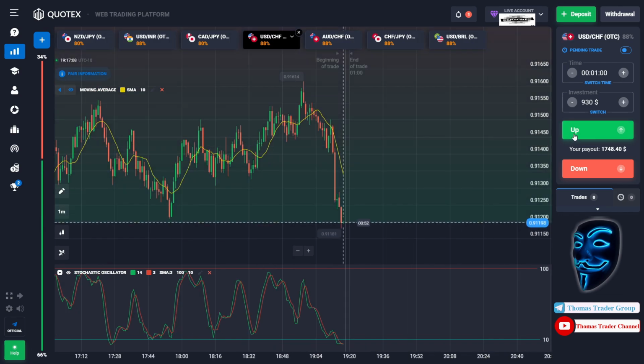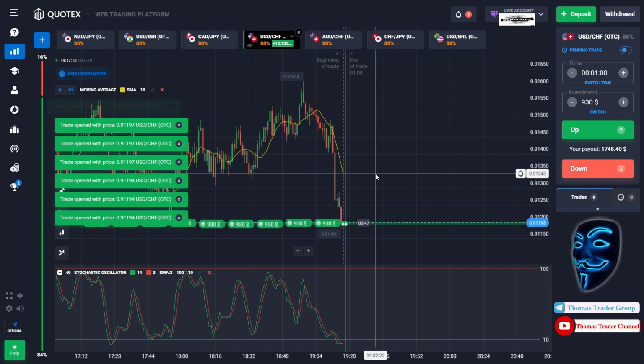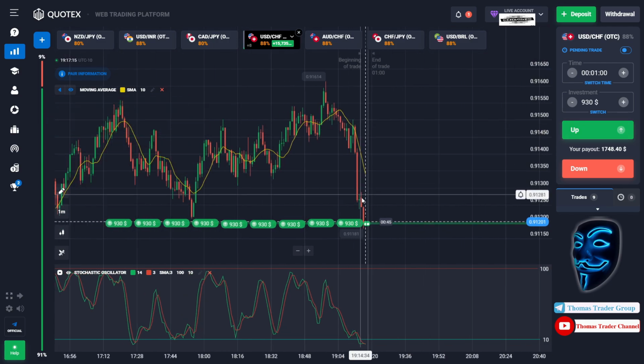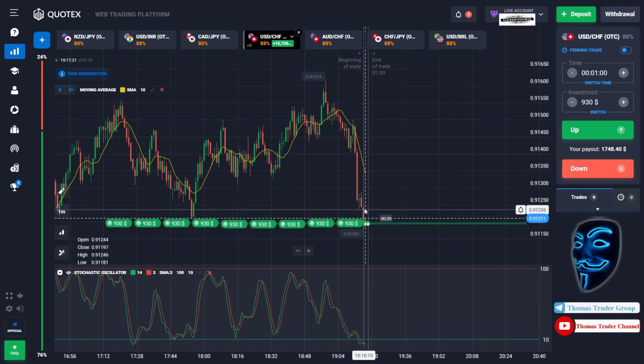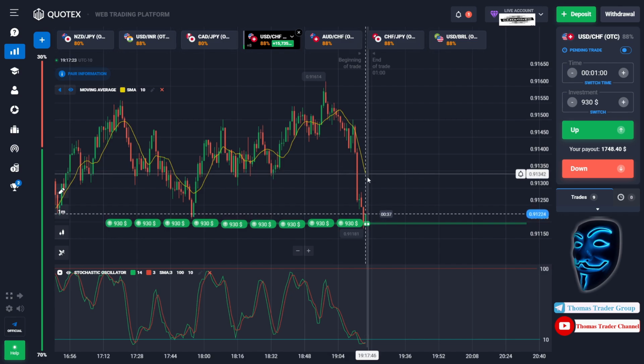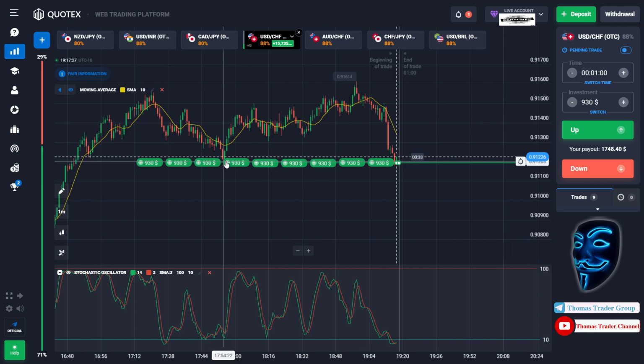Over here we can open buy for 1 minute. We will open 9 positions of $930. As you can see, the market is going bearish and the market has already touched the oversold area. When the market touches the oversold area, it will make a rebound and it will make a correction to the moving average line. And over here, as you can see, the market has also touched the support area.